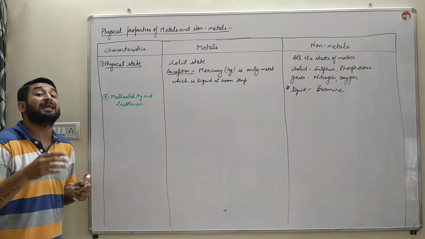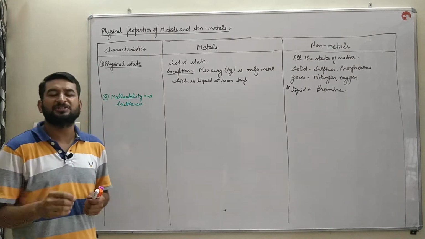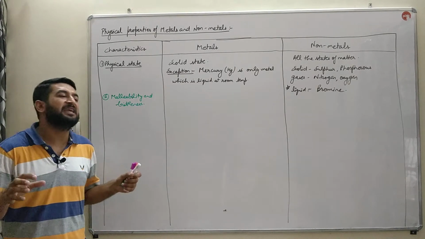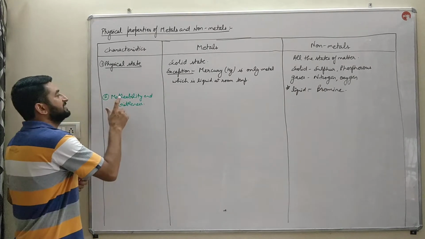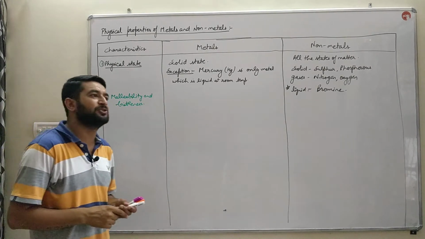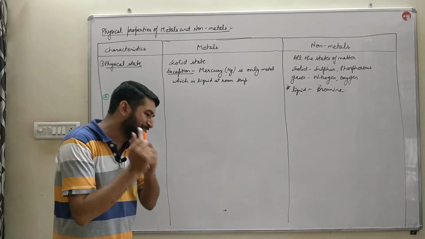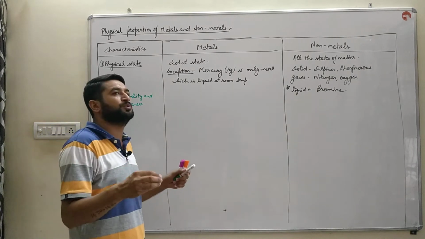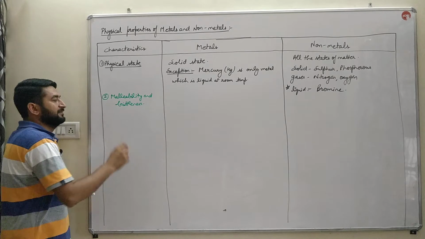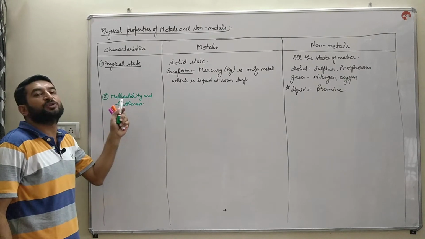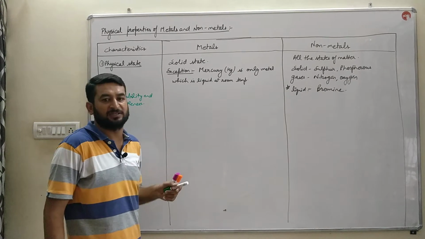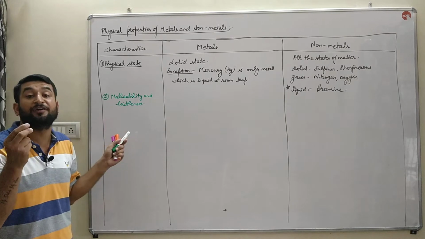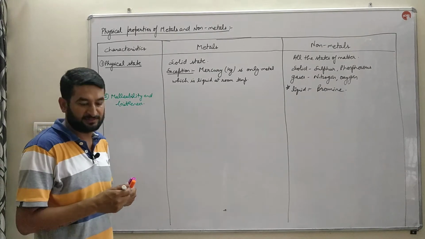First we'll discuss what is malleability. The property of an element due to which it can be converted into thin sheets when we hammer them, that property is known as malleability. Malleability is the property, children, in which when we beat an element with a hammer, it is converted into very thin sheets. That is known as malleability. And then what is brittleness? The antagonistic of it, the exact opposite term of it. Whensoever we beat an element with the hammer, then it will break down into powdered form. That is known as brittleness.